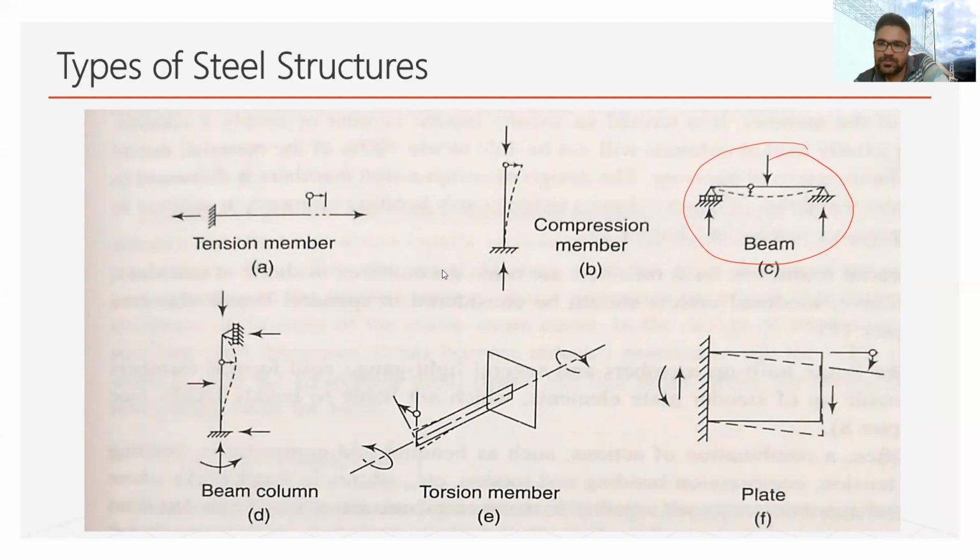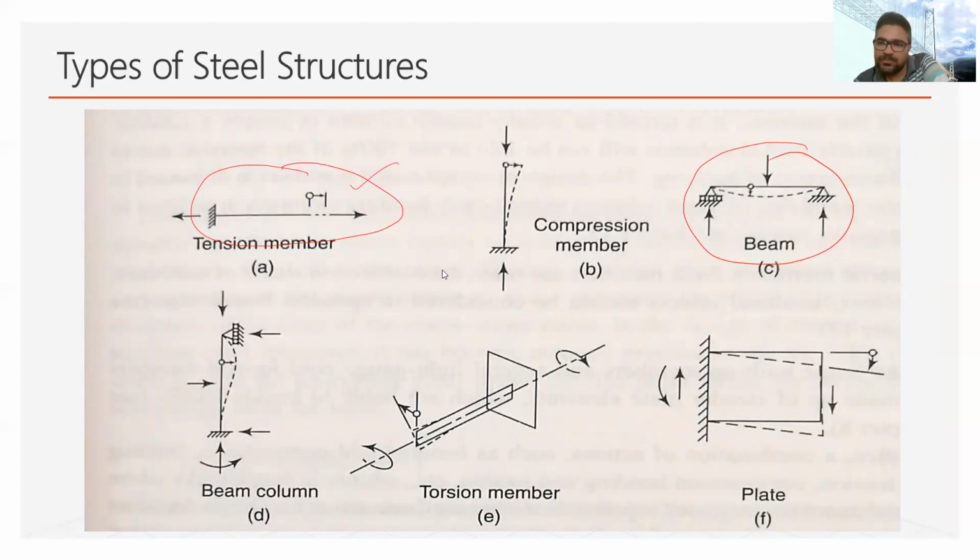Then the next member is the tension member. Tension members are subjected to direct axial force, and they occur as a component of trusses or hangers, or cables for floors, roofs or bridges, or in bracing systems. So tension members have various applications.